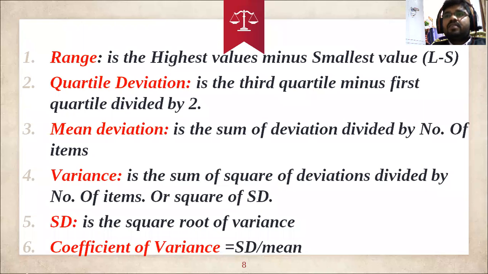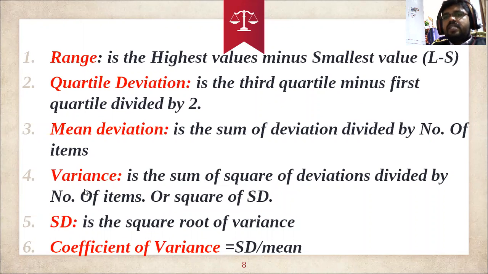Generally most of the time we take it from the mean, but we can also calculate it from the median or the mode. It is the sum of deviations divided by the number of items.